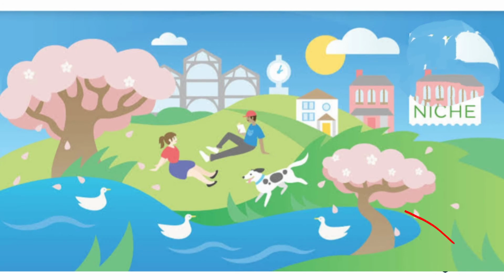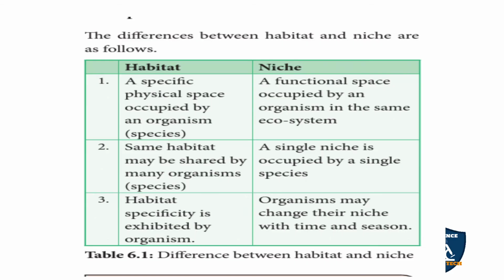So this is the community, that is a niche. You can see everything is here. The person is here, and all other communities: the duck, the trees and the birds, everything. All are playing, the other animals are also there, and the human being too. So everything was provided here, and the environment was good. The niche and the habitat are here, so it is called an ecotope.